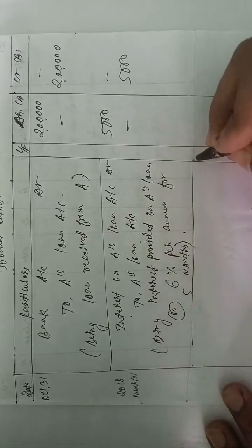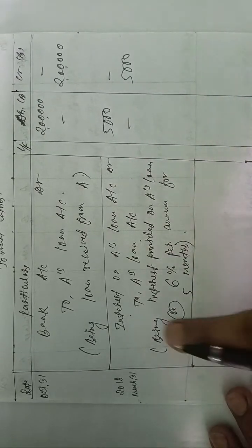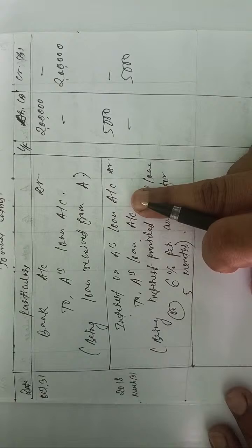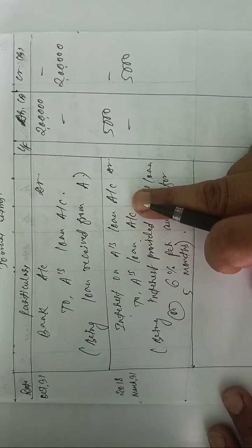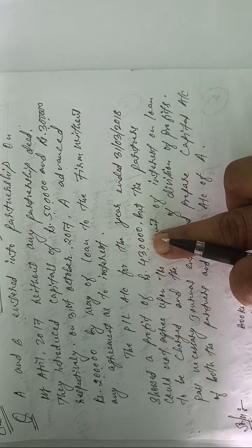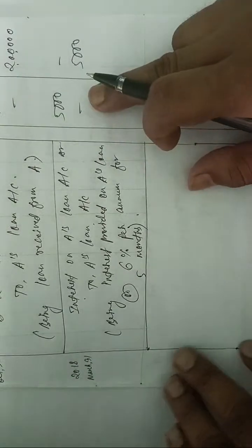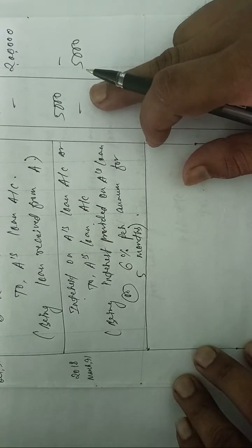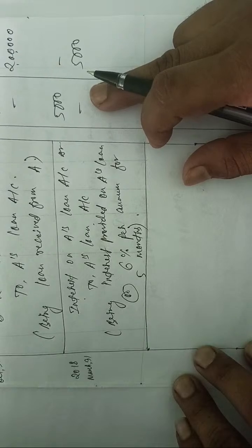And the next entry will be, okay, this amount is loan account, that is the loss of the firm. Whatever the profit is there, the firm's profit is given, how much? 4,30,000. Out of that, this loan amount has to be deducted. That is the 5,000. You have to know these things. If you transfer this 5,000 to profit and loss account, we have to transfer this amount as the firm pays to the partner, partner A, as loan charge.